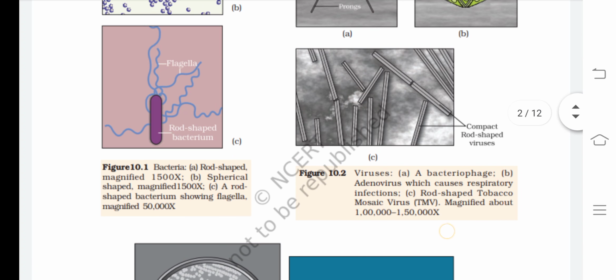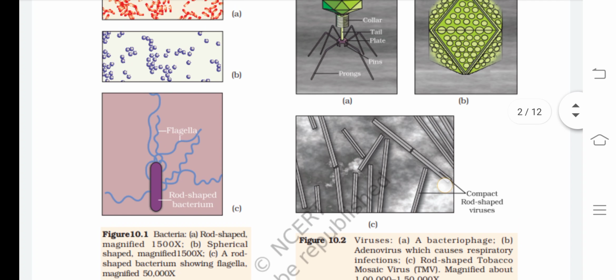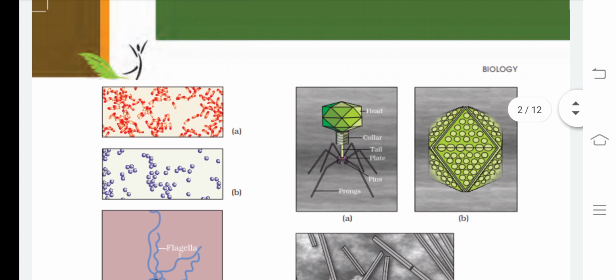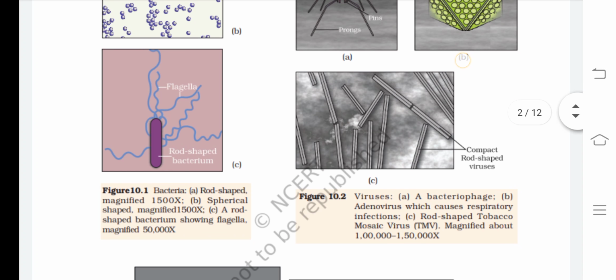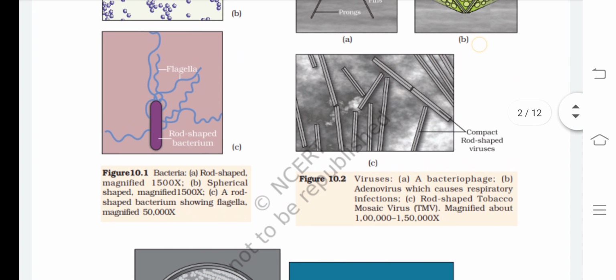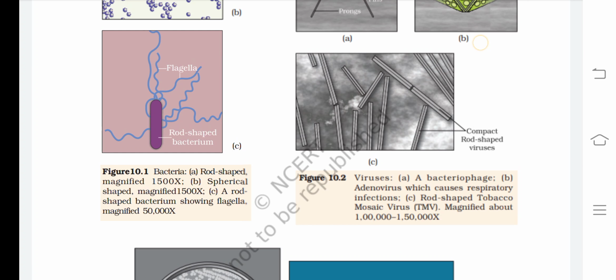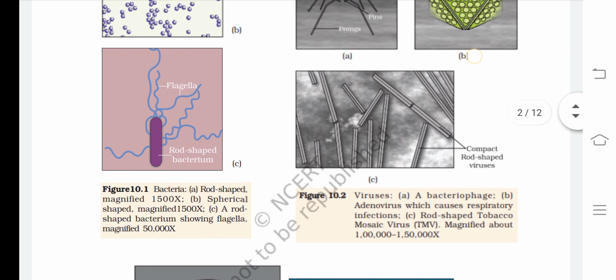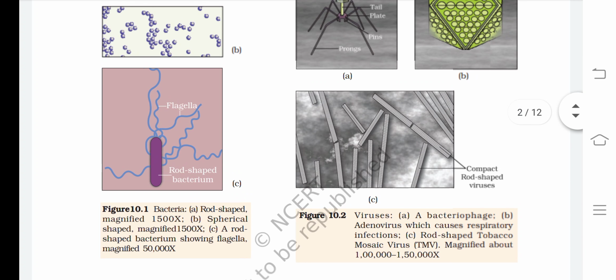Let us look at the diagram or the figure of 10.1. There is bacteria. A is rod shaped, B is spherical shaped and magnified 1500 times, and C is a rod shaped bacterium showing flagella magnified 50,000 times.